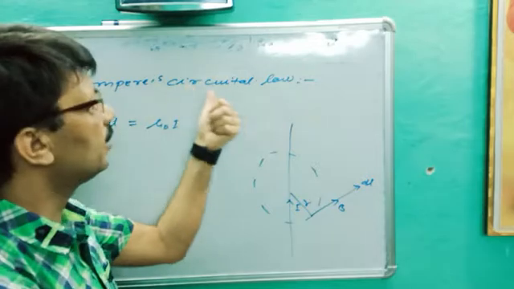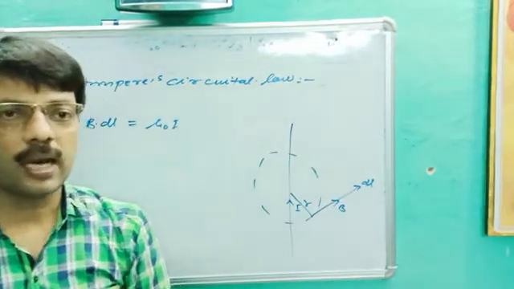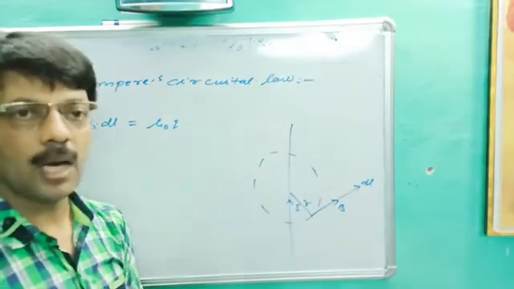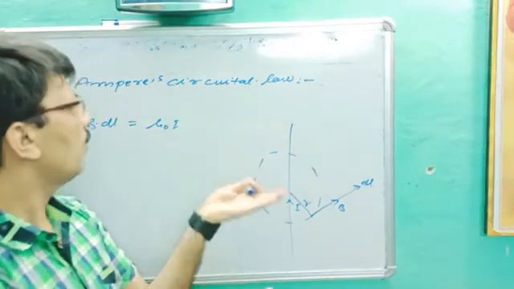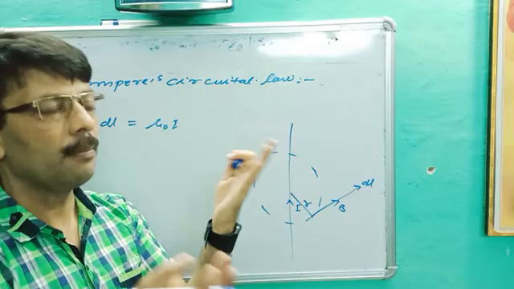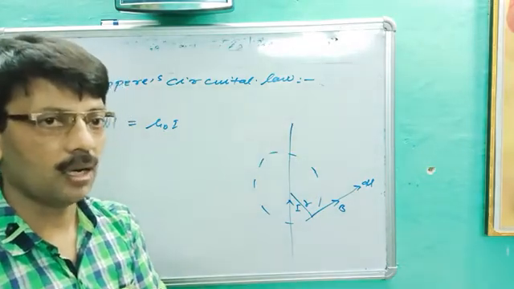This is called Ampere's circuital law. You better know Biot-Savart law, because by Biot-Savart law we can find Ampere's circuital law, or by Ampere's circuital law we can get the Biot-Savart law. This is the alternative form.